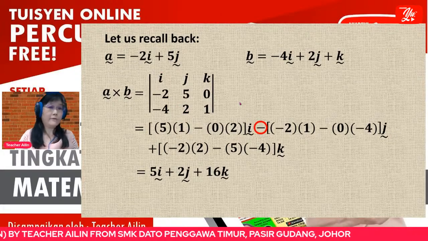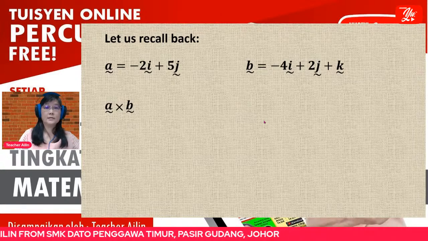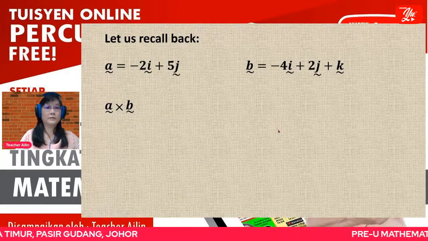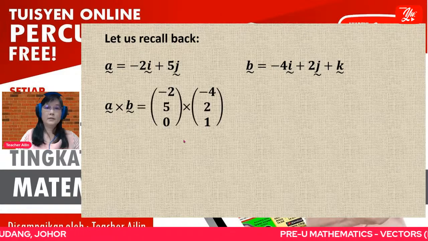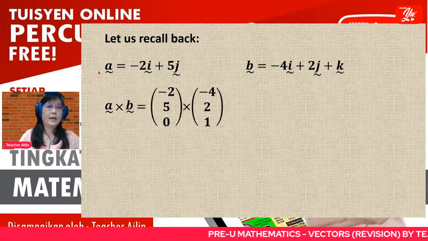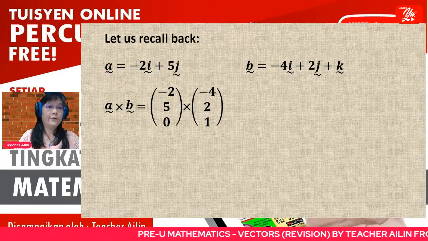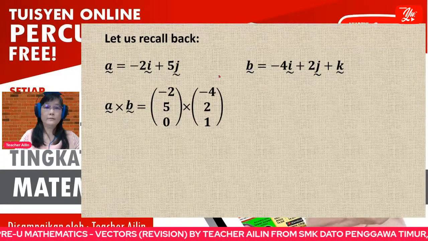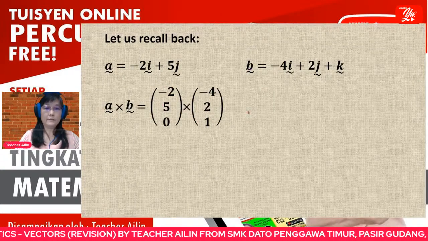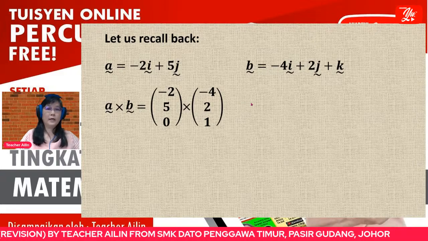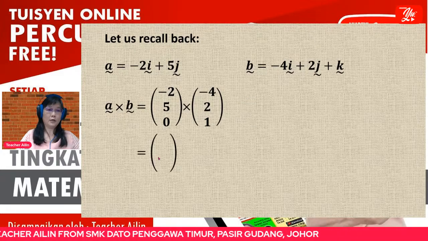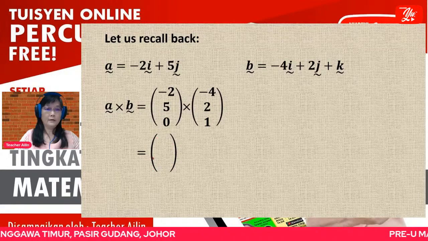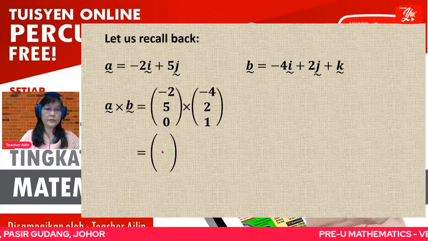Now, actually, we have another method. If I don't want to use the definition of determinant, I can use this method. I write vector A in column vector form, and vector B also in column vector form. Since this is the vector product, your final answer is a vector with 3 numbers.